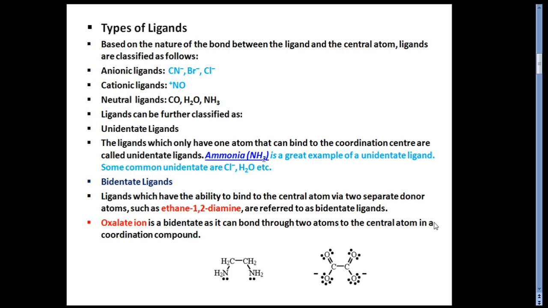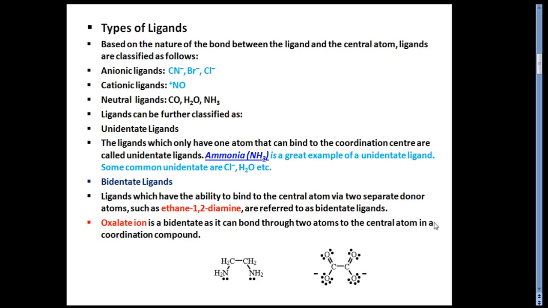In the case of anionic ligands, CN negative charge, Br negative charge, and Cl negative charge are some specific examples. In cationic ligands, there is NO positive charge, and in the case of neutral ligands, there are CO, H2O, and NH3.